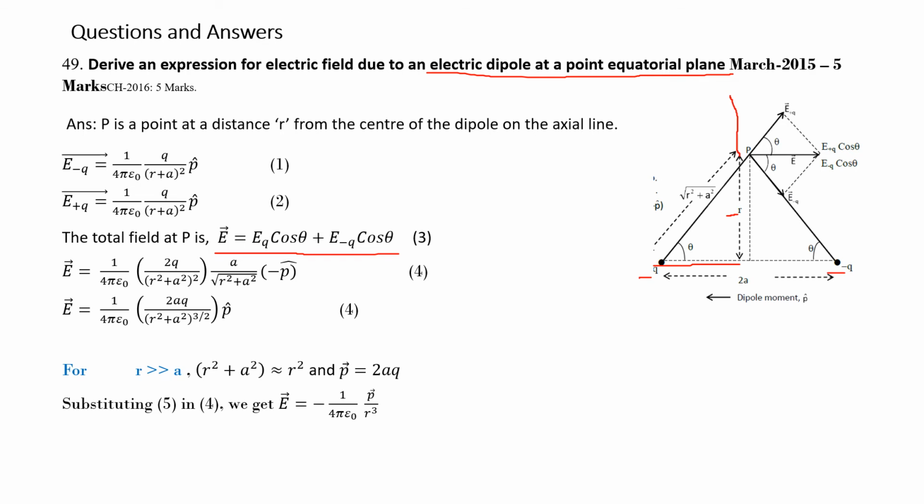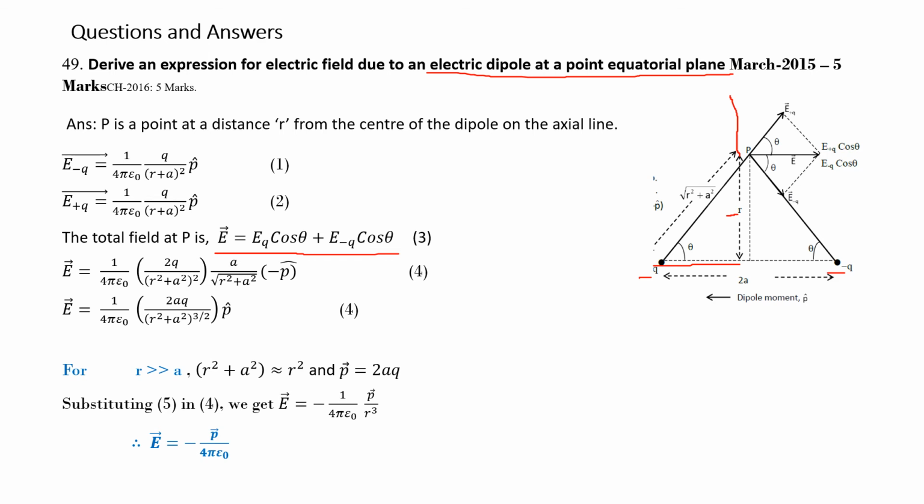You see here, this is minus P. Hence, this becomes minus P divided by R cubed. This is the equation. Therefore, E is equal to minus P over 4 pi epsilon naught R cubed.